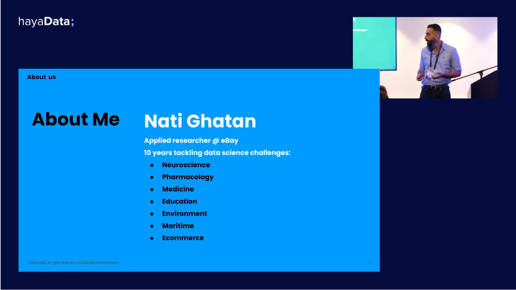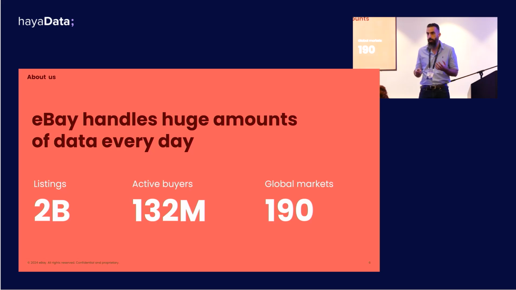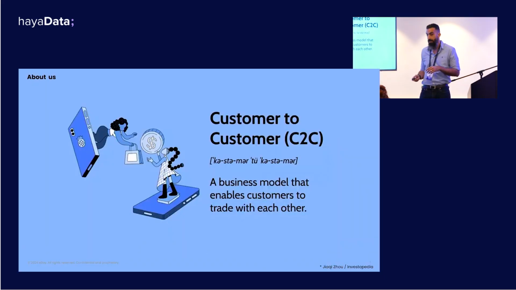But when it comes to eBay, we work at a huge scale. Okay, we have about 2 billion live listings. We have more than 130 million active buyers searching through those listings on a daily basis in 190 global markets. That's a lot of data to take in. And in addition to that, one important thing to remember is eBay is very much concerned with C2C commerce, right? It means that it's not professional stores, it's people like you and me trying to trade with each other, and that fact is going to be important in a second, so we'll keep that in mind.